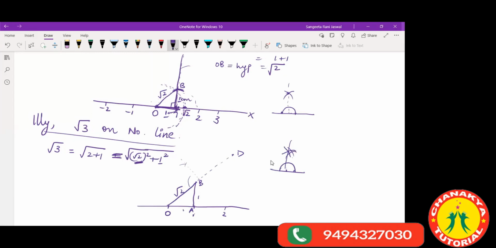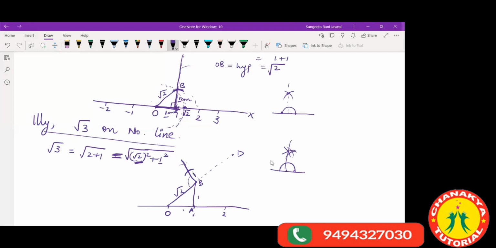Like this you get the perpendicular. So same way you have to make a perpendicular here. Now keeping your pointer at point B and taking 1 centimeter distance, you will cut an arc with your compass. Now this distance is 1 unit, 1 centimeter.